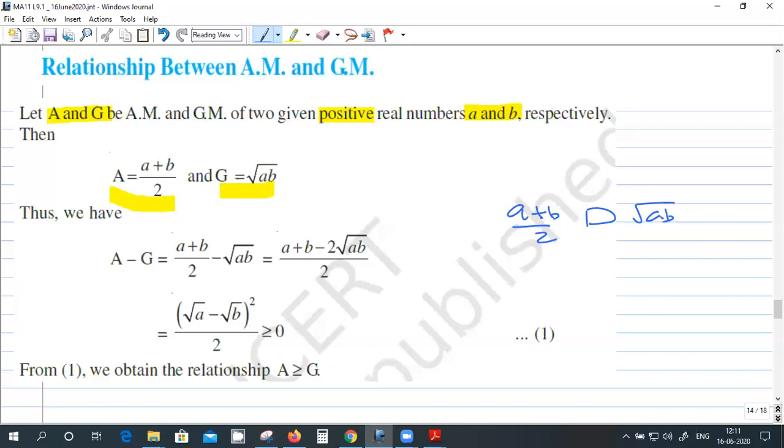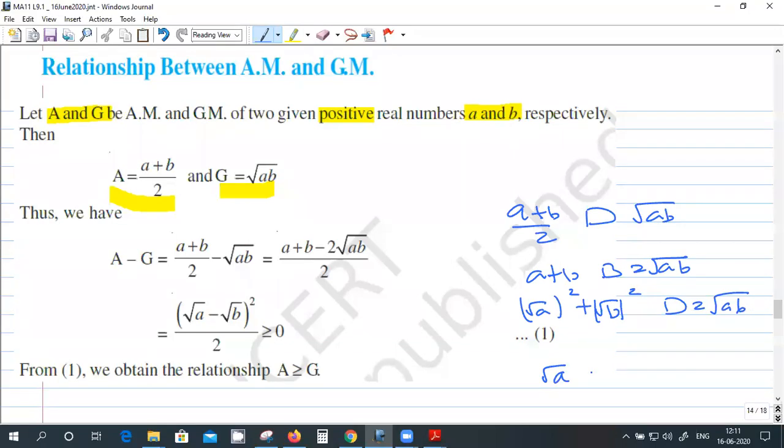So you have to compare a plus b with 2 times root ab. And a is nothing but root a square, and b is root b square. So this whole thing you can write as root a minus root b square. You have to compare with 0.